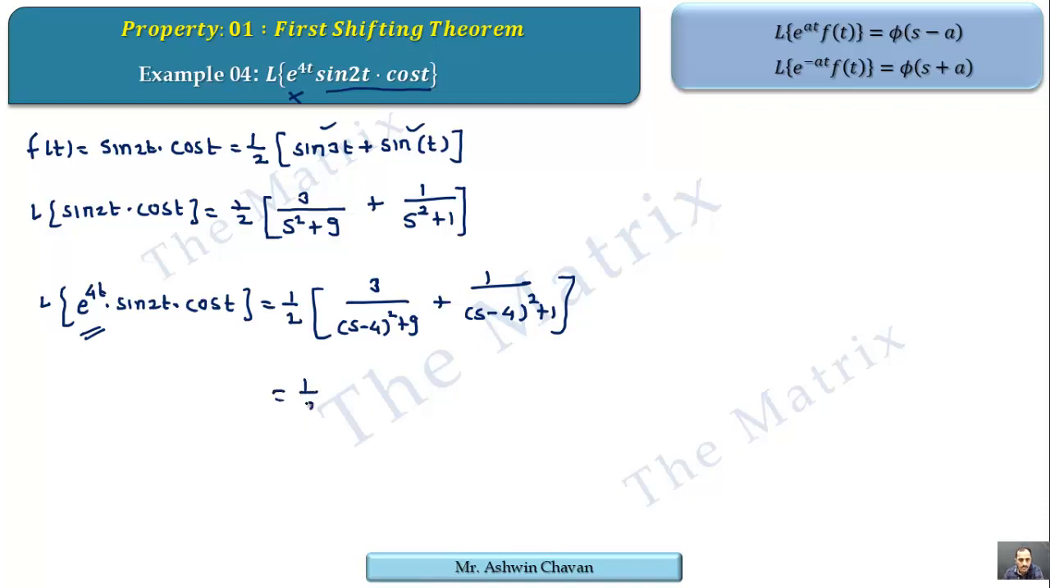Moreover, you can write this as half of 3 upon s square minus 8s plus 16 plus 9, that is plus 25 in the denominator, plus 1 upon s square minus 8s plus 16 plus 1, that is plus 17. And here is the Laplace of the given example.